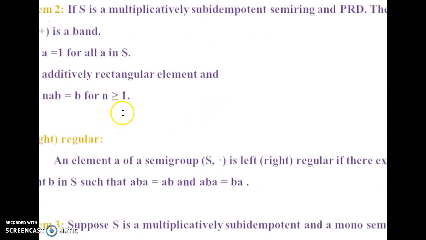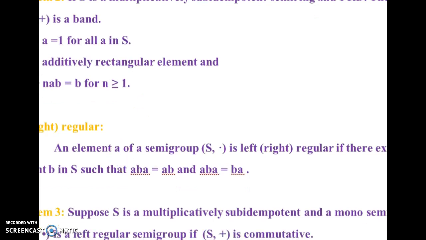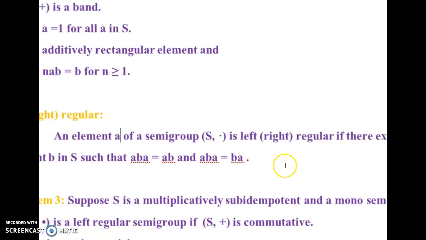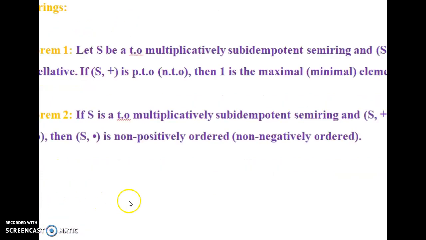Similarly, again we have considered a multiplicatively subidempotent semiring on a positive rational domain. Then we have proved that S plus is a band, one is an additive rectangular band, and also b plus nab is equal to nab. And here left regular and right regular definitions are given for a semigroup S dot. And also we have given some results by combining multiplicatively subidempotent and mono semiring. We obtain different outputs by clubbing these two semirings.